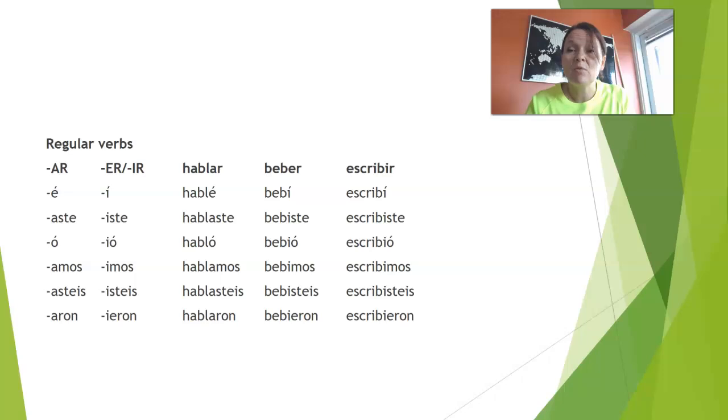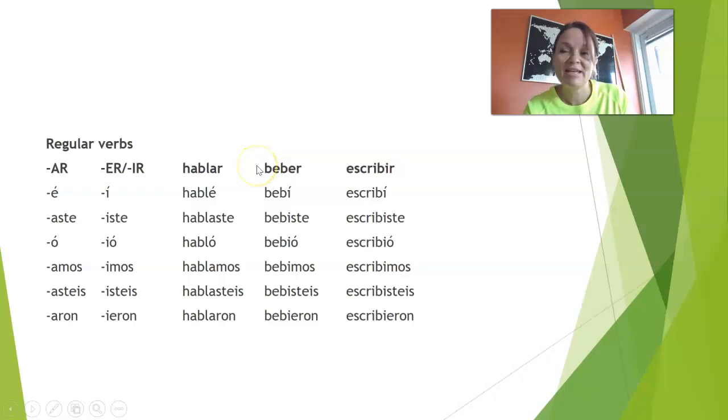Okay, and now verbs ending with -er and -ir, they are similar. Take off -er or -ir and then add -í, -iste, -ió, -imos, -isteis, -ieron. Por ejemplo, bebí, bebiste, bebió, bebimos, bebisteis, bebieron.